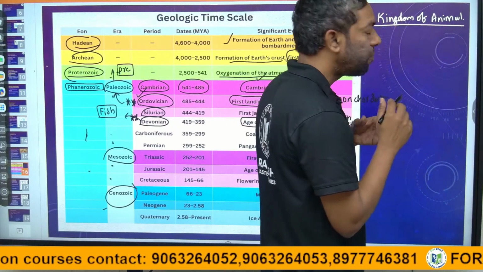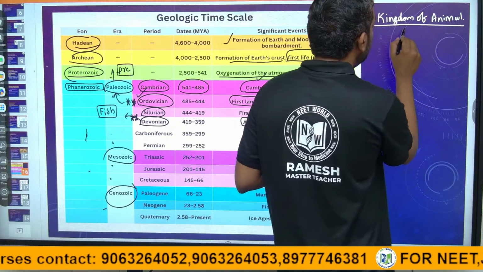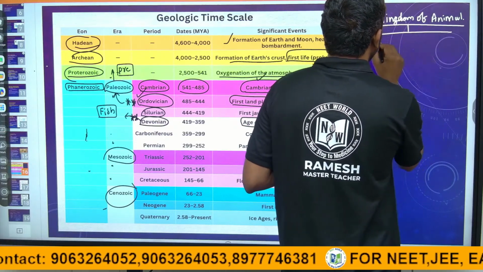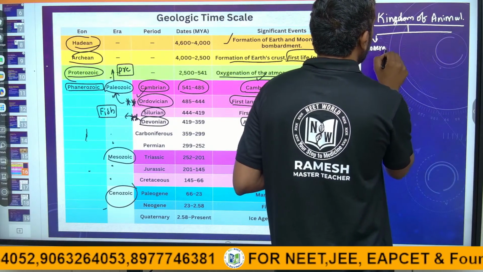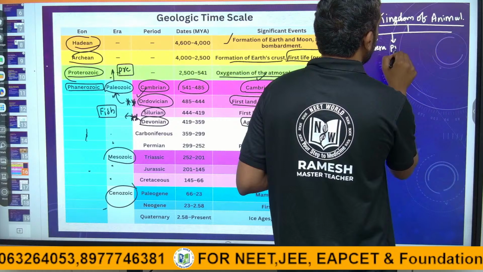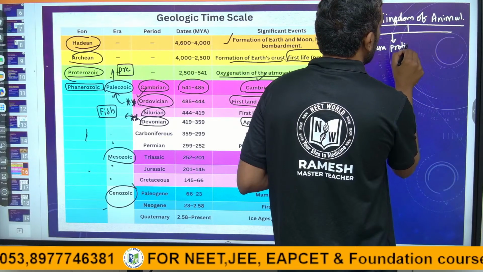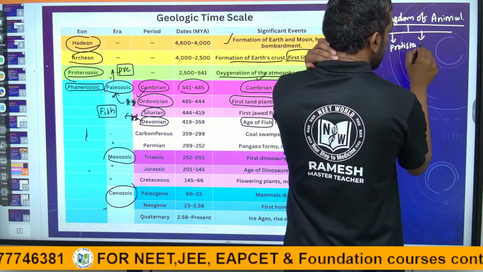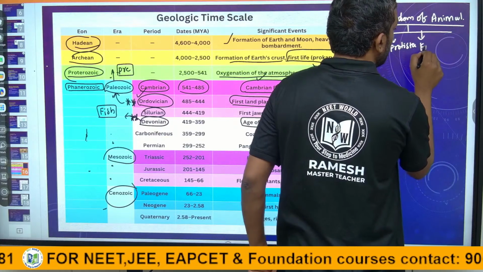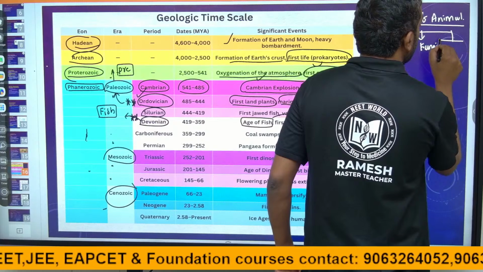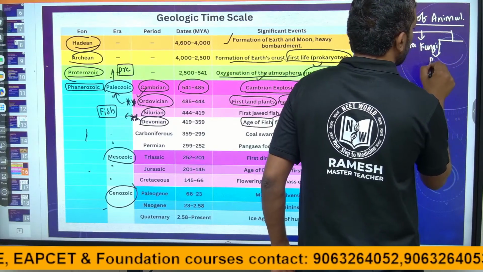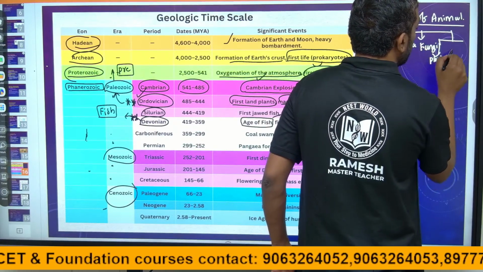There are 5 kingdoms: Monera, Protista, fungi, plant and animal.